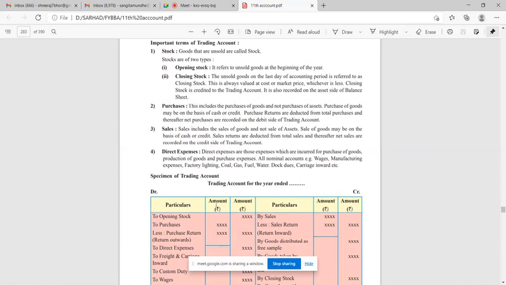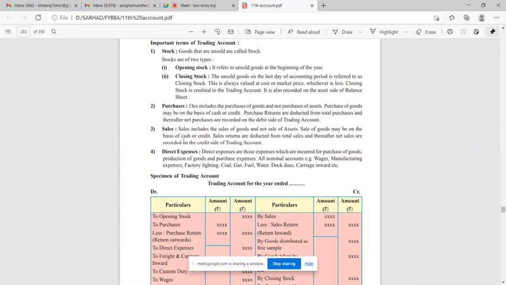Then next is purchases. This includes the purchase of goods and not purchase of assets. Very important part. See, what is included in purchases? Only those goods which are purchased for reselling. That goods only are included here. If you are purchasing any kind of asset, that asset is not included here. Purchase of goods may be on the basis of cash or credit. Purchase returns are deducted from total purchases and thereafter net purchases are recorded on the debit side of trading account.